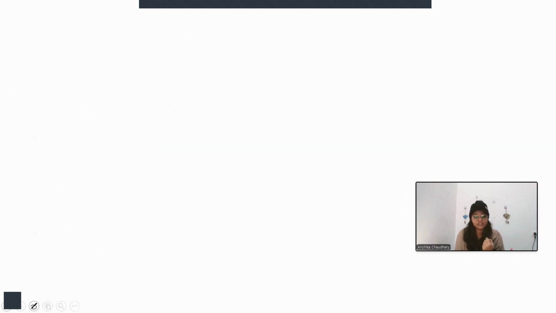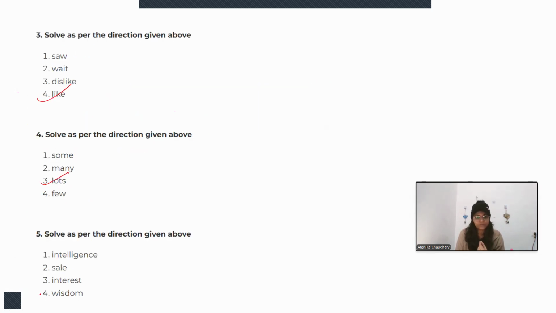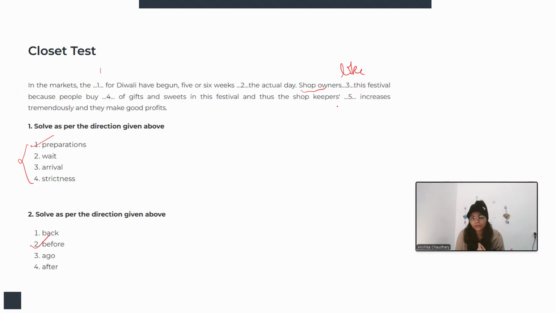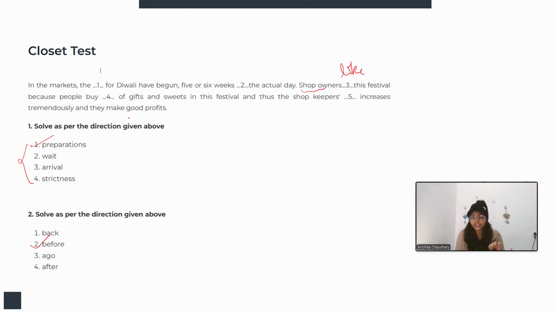People buy a lot of gifts and sweets in the festival, and thus the shopkeepers' sale increases tremendously and they make good profit. So the options are intelligence, sale, interest, and wisdom. So shopkeeper sale increases, and they make a good amount of profit during Diwali.